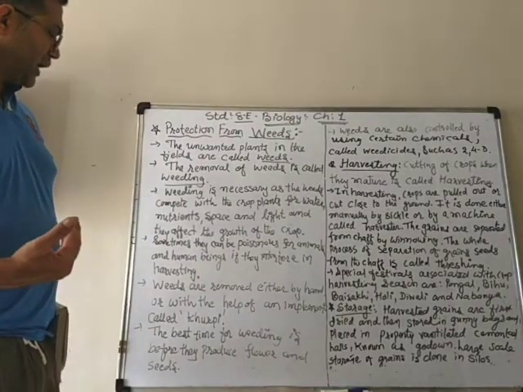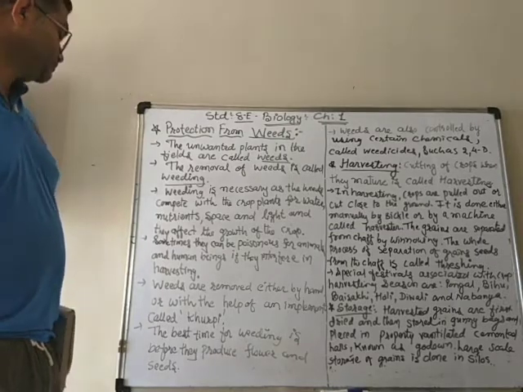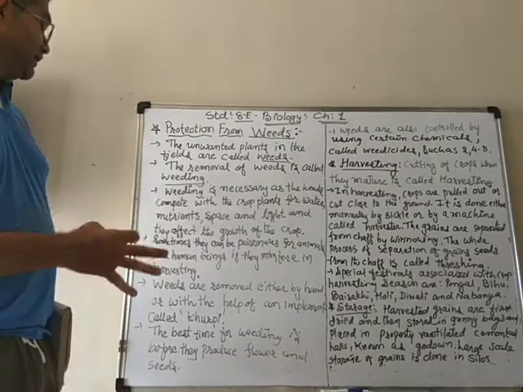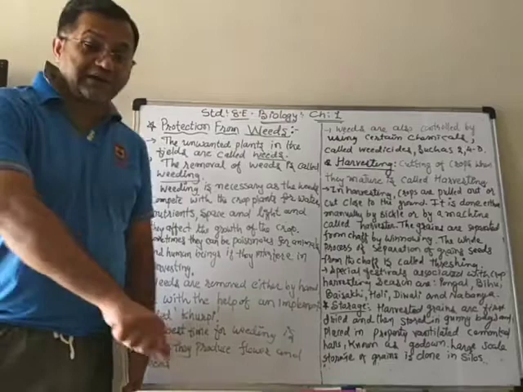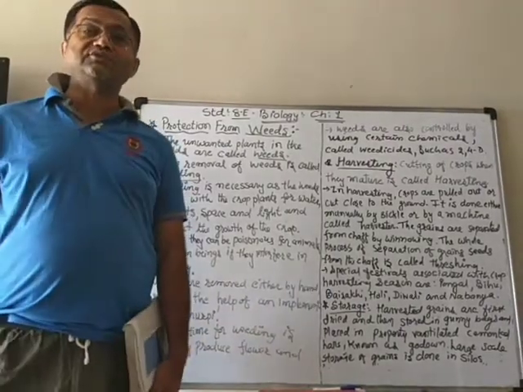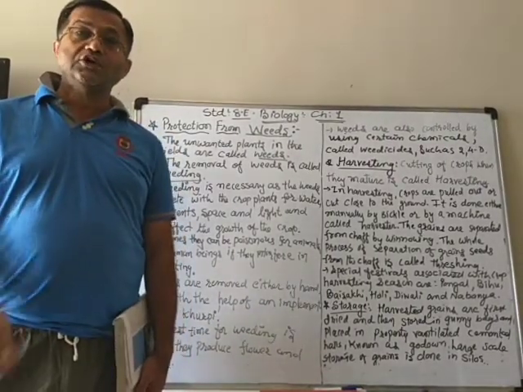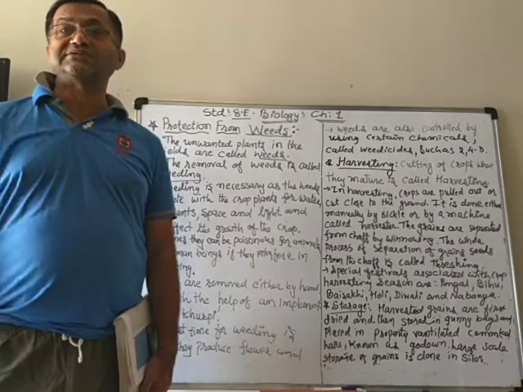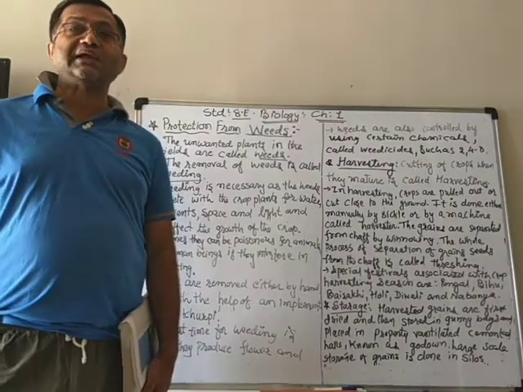So now, how is it done? Weeds are removed either by hand, like we can take them out of the soil with our hand, or you can use implements, tools like the khurpi.